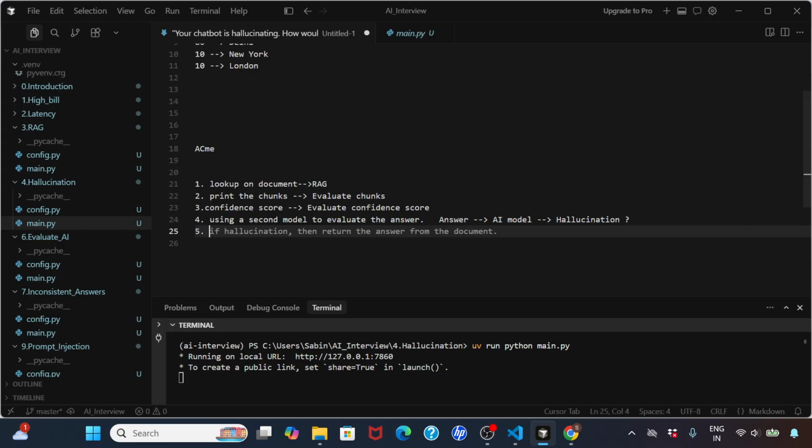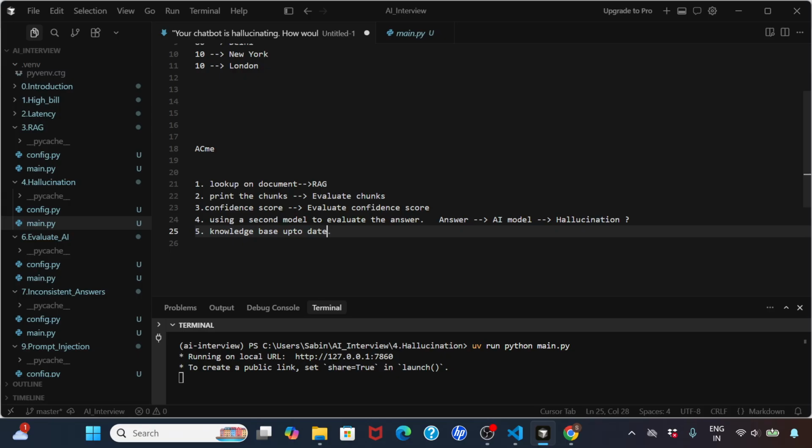And one more very important thing which people actually forget is that you have to continuously make sure your knowledge base is up to date, because policies can change, right? If the policy of 14 days is changed to 30 days, then your model should be able to know.